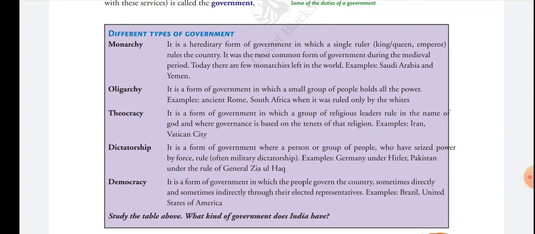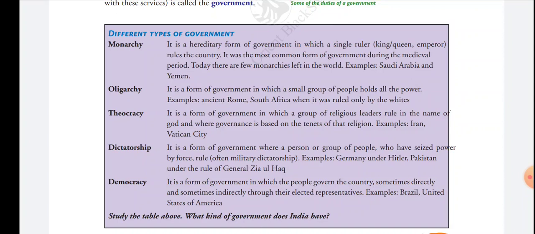Again, what is the meaning of monarchy? Simple meaning, a country ruled by a single ruler, who can be a king, queen, or emperor. Oligarchy, a country ruled by a small group of people who hold all the powers. Theocracy, a country ruled by a group of religious leaders in the name of God. Dictatorship, a country ruled by a group of people who seize the power and rule by force.